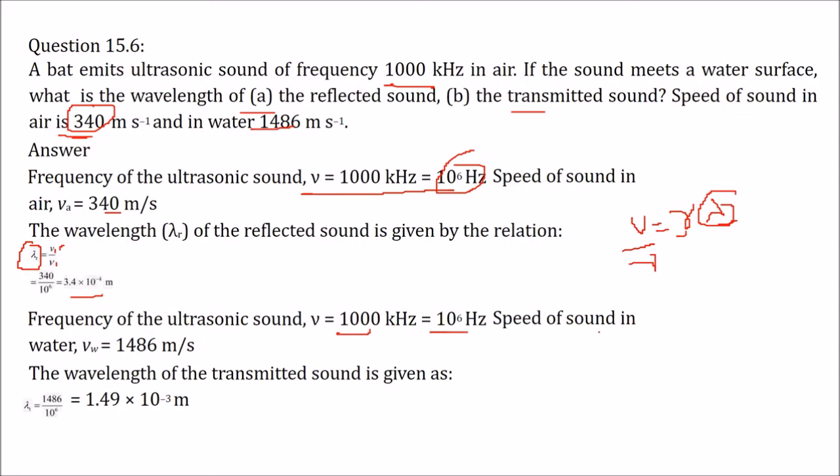And the speed of the sound in water, what will this be? This is given as 1486. Again we will do the same thing here as we did here. In this case we'll use V as 1486. 1486 by 10 to the power 6 is 1.49 into 10 to the power minus 3. So first case is this one, second case is this one.